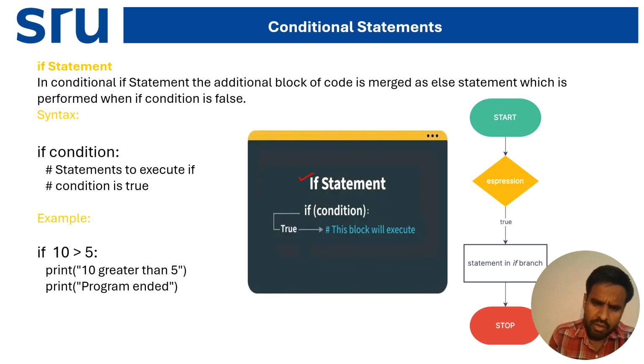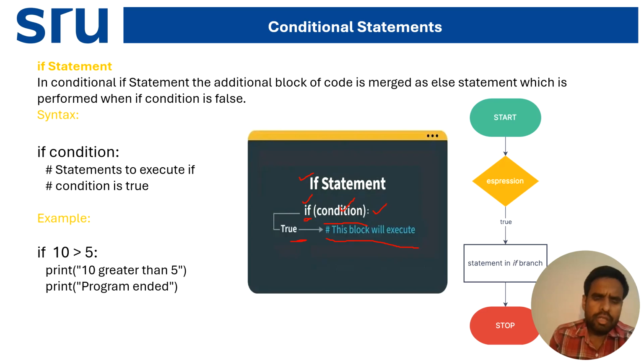First you write the if, after that we give the condition in brackets. After that we terminate the if condition with a colon. When the condition is true, this block will get executed.